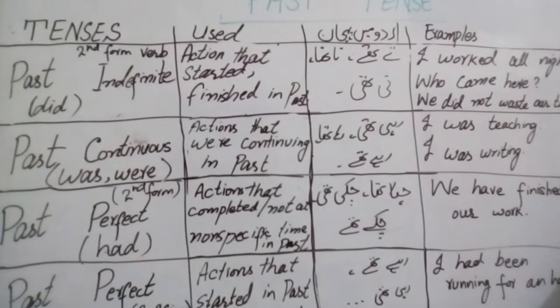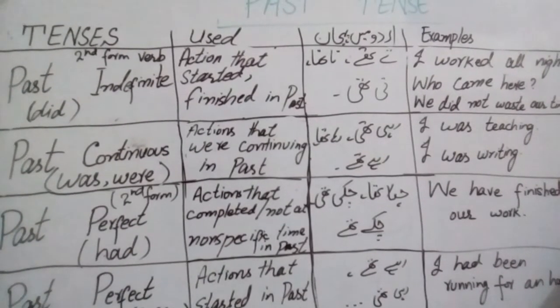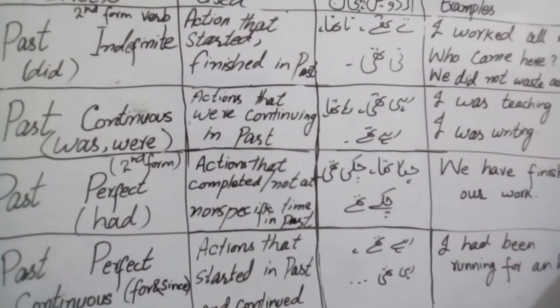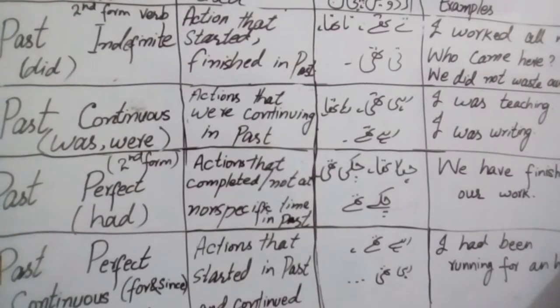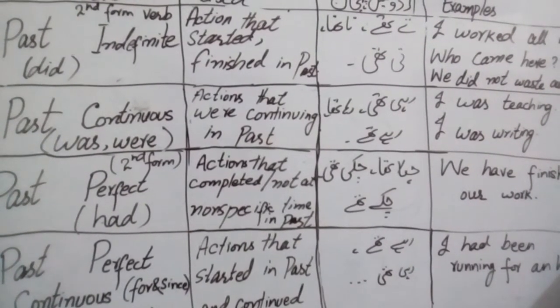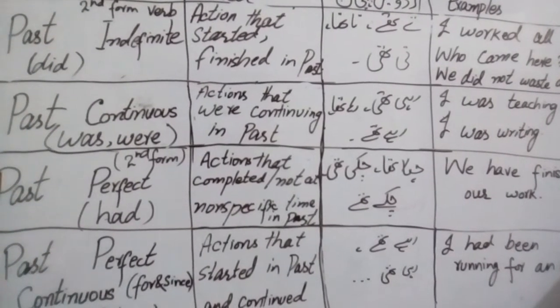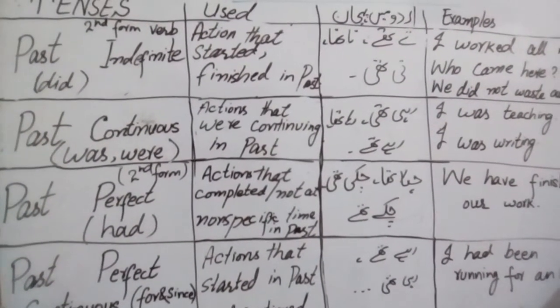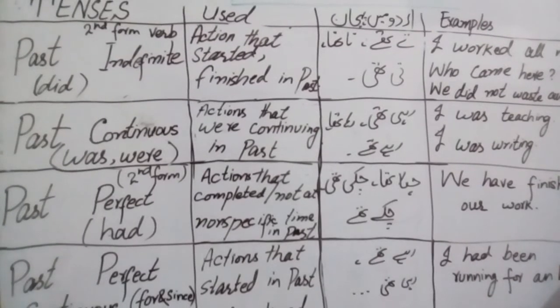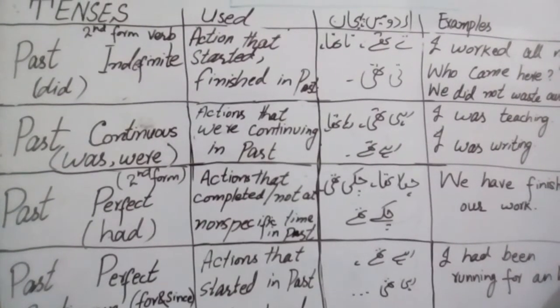I talked, I ran, we ran, you ran, he came, they came. In past indefinite tense, we will use second form of verb, simple.